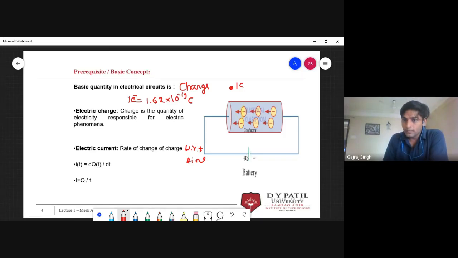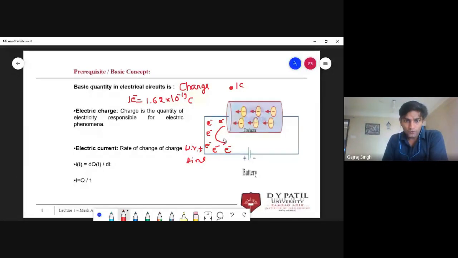So with a deficiency of electrons, it will drag electrons from this object, because this body, since it is a conductor, has lots of electrons. Because of this deficiency, these electrons will start flowing in this direction.